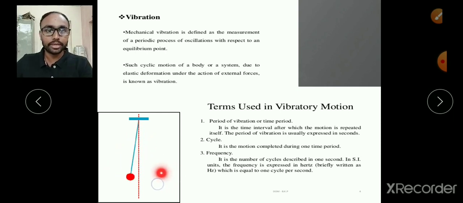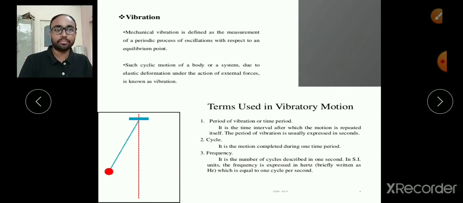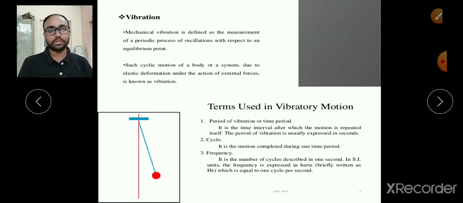Now let us consider one particular time period. Let us consider 2 seconds is the time period of this motion, and within 2 seconds the number of cycles performed is what we call the frequency. Whatever we have defined, it is the number of cycles described in 1 second. Generally, the number of cycles in 1 second is called the frequency. Whatever the time period may be, in 1 second, let us consider 10 cycles that the system is performing, then that is what we call a frequency of 10.